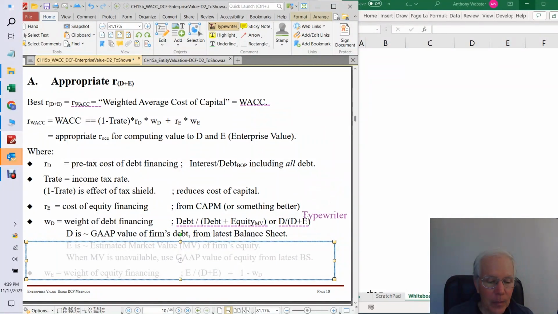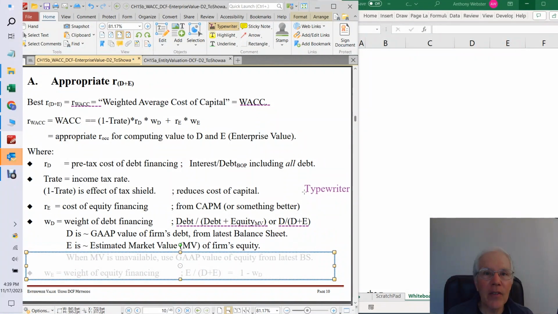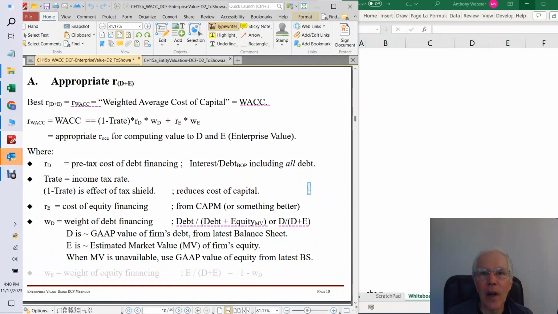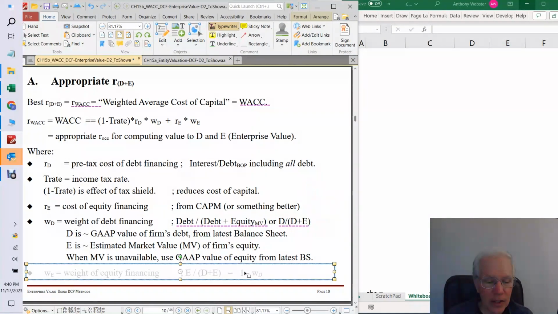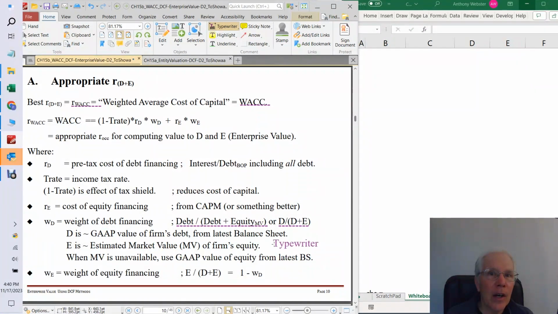And D just comes right off the latest balance sheet. And E is the estimated market value of the equity, which, actually, I misspoke a second ago, will not typically come from the balance sheet. It might come from the balance sheet when the market value of equity is the same as what's on the balance sheet. Also, when the market value is unavailable, if we have a privately held company, in that case, we can use equity from the balance sheet as well. So with that said, weight of equity is going to be total equity divided by debt plus equity right here.